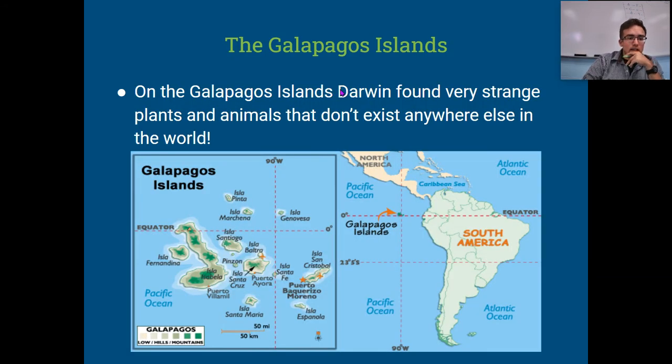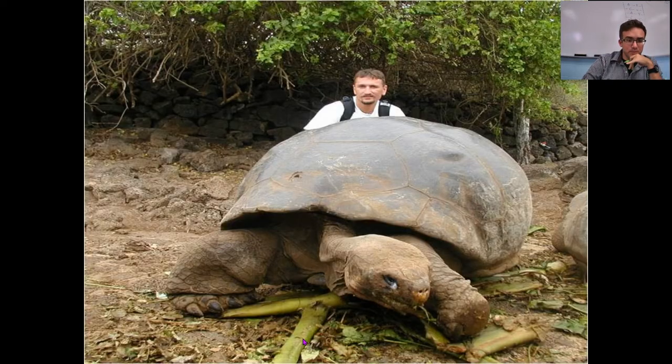So then we hit the Galapagos Islands. Darwin found weird plants and animals that you can still find today, well, some of them. Right off the coast of South America, almost right at the equator, are these Galapagos Islands, and you can still visit them today. But what he found would really influence his work and drive his idea of, how do all these species look the same but live in different places? Basically, that is what he was trying to figure out.